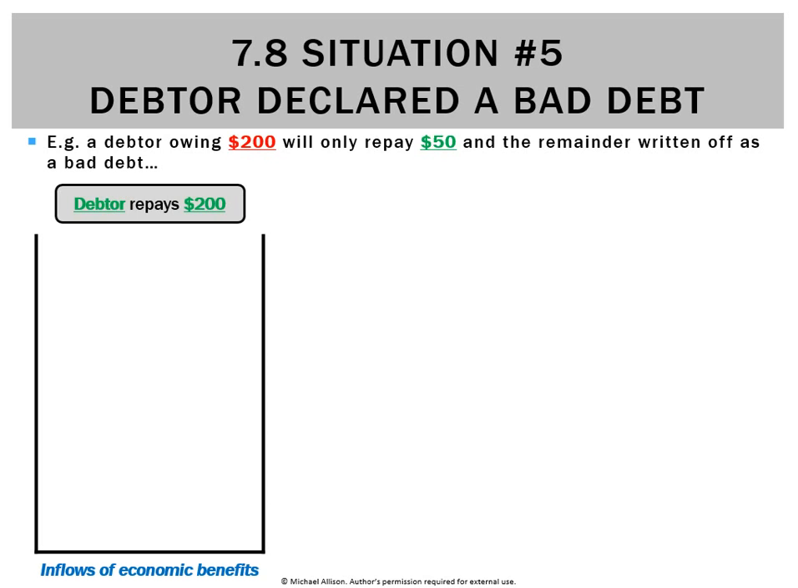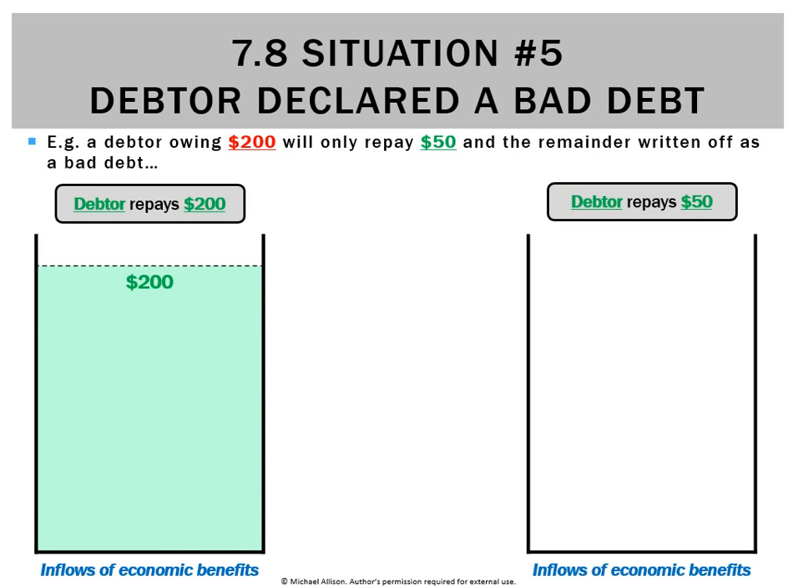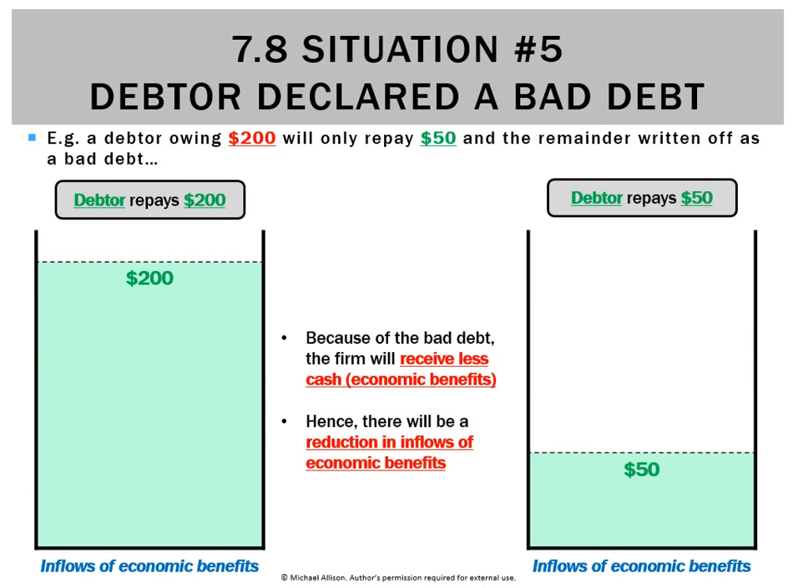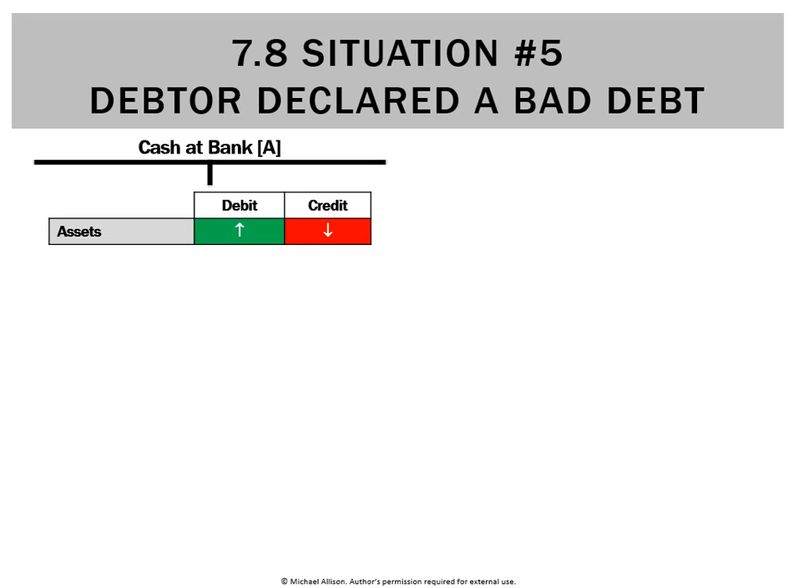So just looking at why this is an expense, let's take the situation on the left. The debtor owed $200 and they're only going to pay us $50 back, and the remainder will be a bad debt. Let's assume the debtor was going to pay the whole amount back. So the inflows of economic benefits would actually be $200. But what if the debtor only could pay us $50 and write the rest off as a bad debt? Well, the inflows of economic benefits there are only going to be $50. So you can see there's much less cash being received by the business. So when we receive less cash, that's basically called a reduction in inflows of economic benefits, and that makes it an expense.